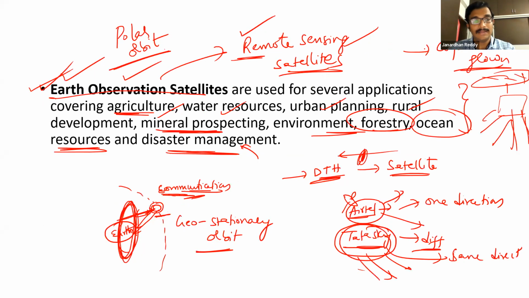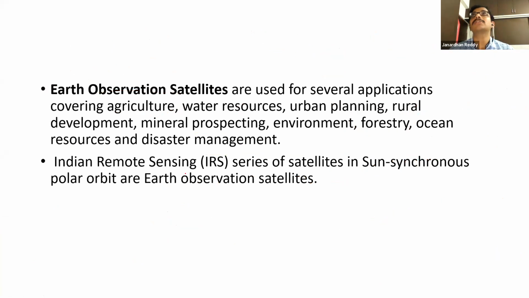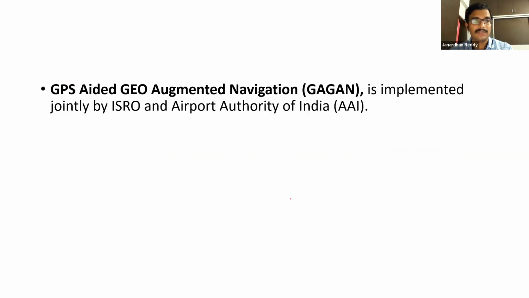Now you got it. Similarly, India has its own things. I will try to conclude here in some time because the next class will be there. So these are the various applications of Earth observation satellites. Remote sensing satellites, which are all Earth observation IRS series, are also called in India remote sensing satellites. They are generally in sun synchronous orbit, which is nothing but polar orbit. That is a general classification.